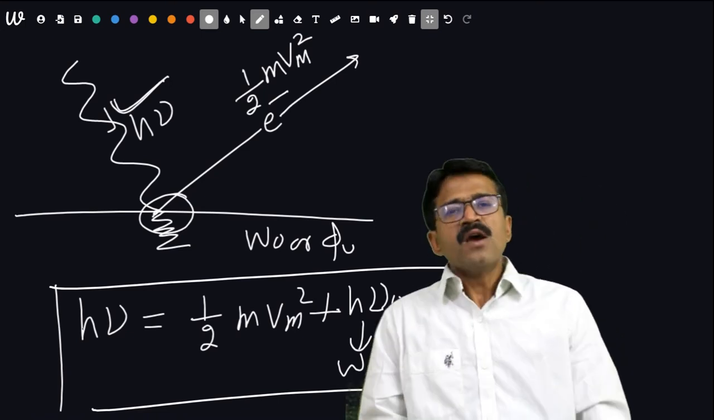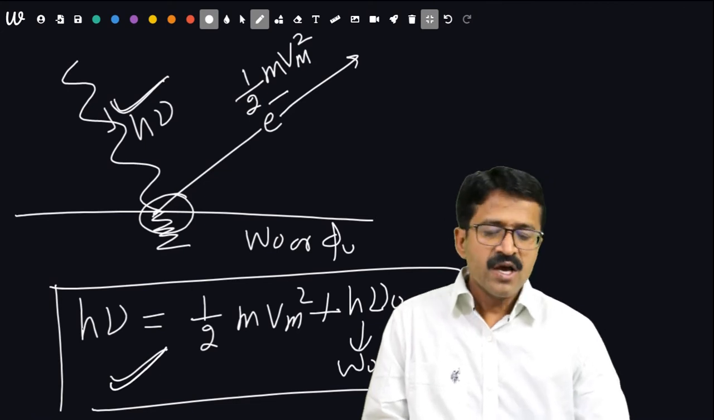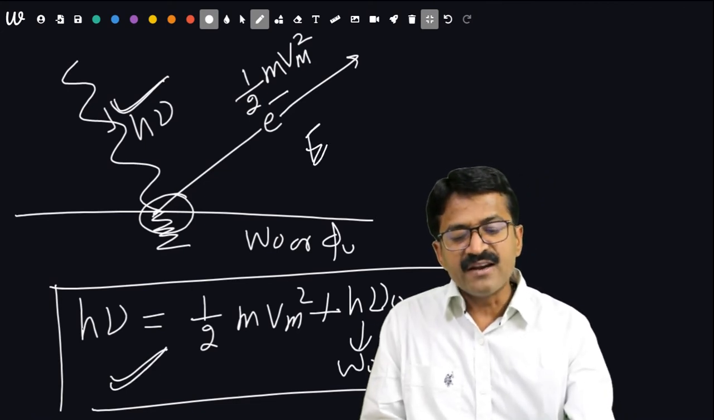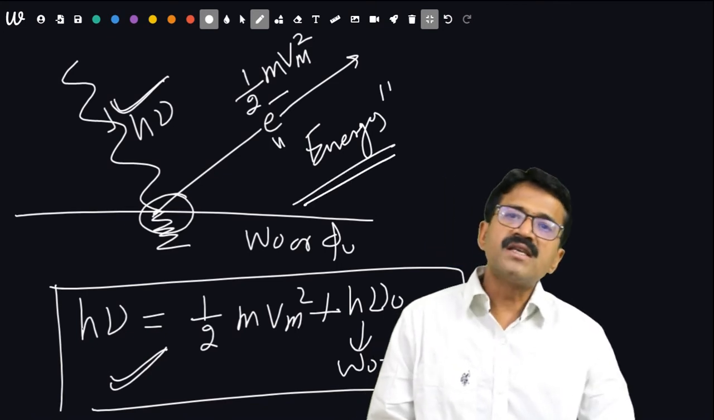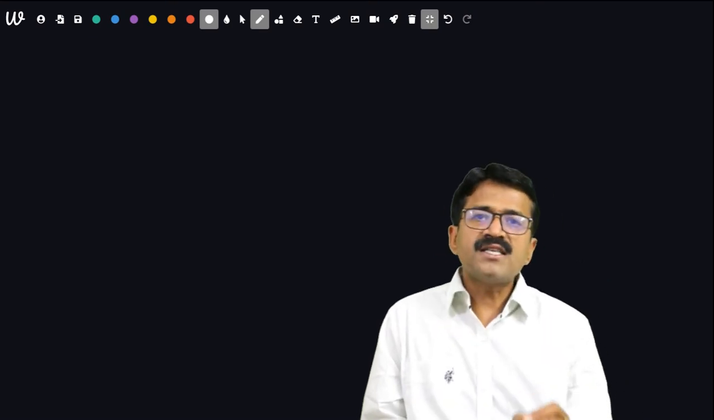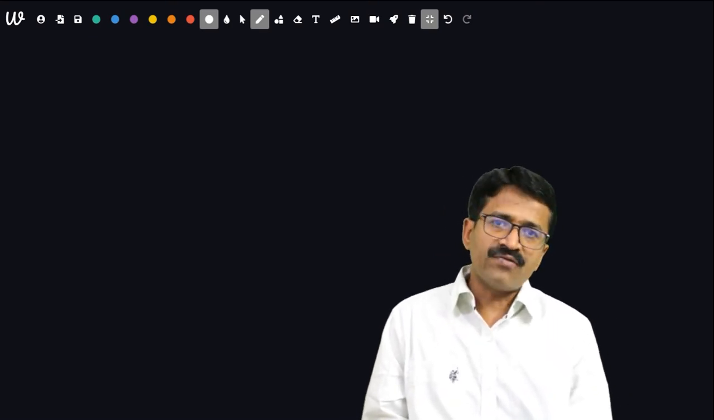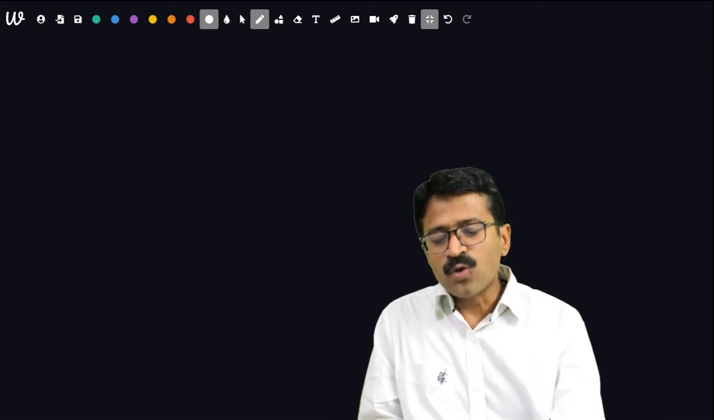Another question is, which conservation is followed by Einstein photoelectric equation? So it is conservation of energy. Einstein photoelectric equation always follows conservation of energy. Then another question is, what is the practical application of photoelectric effect? It is practically used in a photo cell.